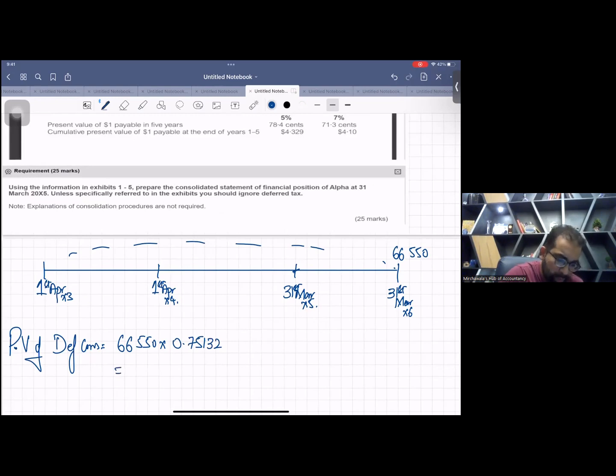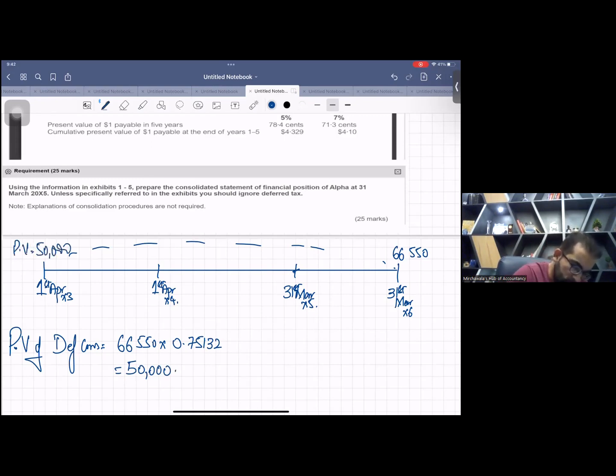Okay, so if you multiply, I think it's 60,000. Wait, 66550 times, yes, it's 50,000. Sorry. Okay, so the present value is 50,000.